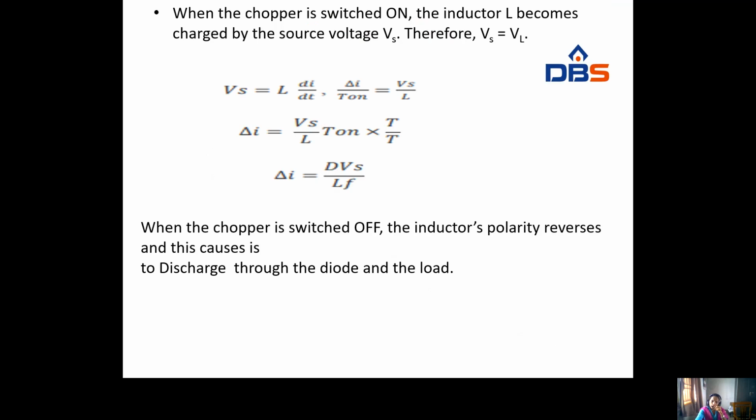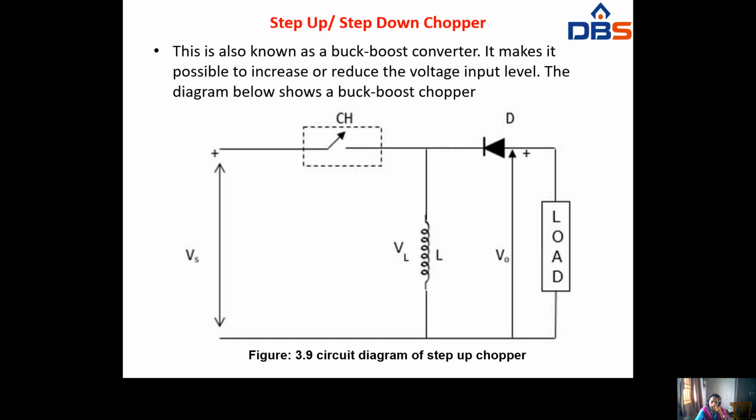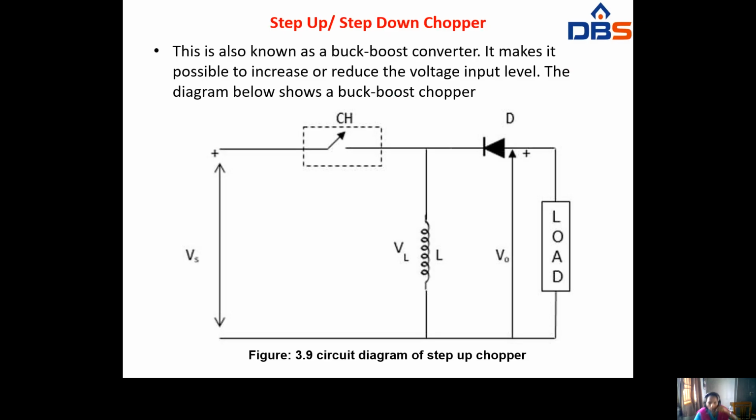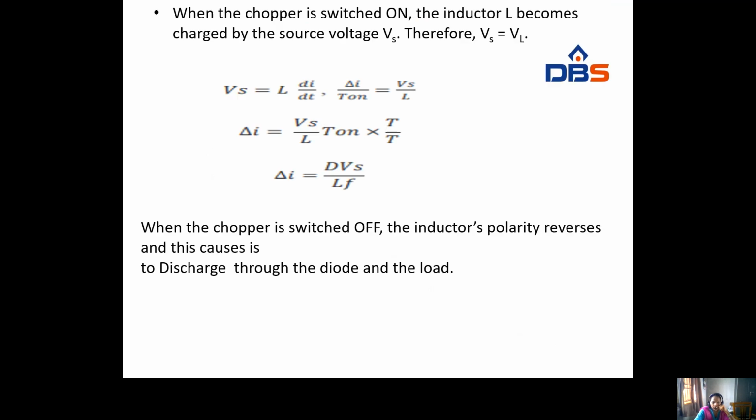When the chopper is on, the inductor L becomes charged by the source voltage Vs. Therefore VL equal to Vs. So V is equal to L into di by dt.